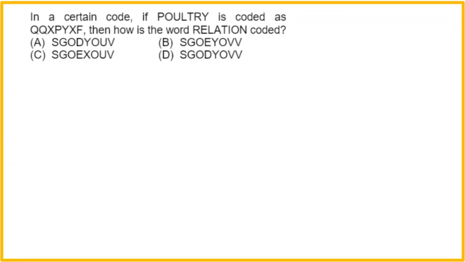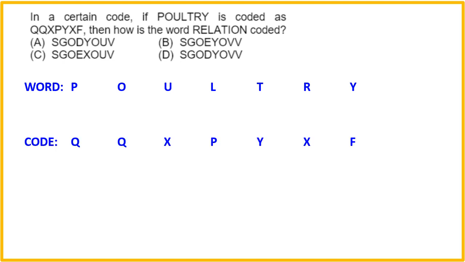In a certain code, if poultry is coded like this, then how is the word relation coded in the same language? So first you have to write the original word poultry, and write its coded word exactly below it, like this. Now just try to identify the logic. Here, in the original word poultry and its coded word, the alphabets have changed. If the alphabets have changed, then we should not apply the logic of rearrangement of alphabets like ascending, descending, vowel, consonant, reverse etc. Definitely we need to apply the logic of addition or subtraction now.